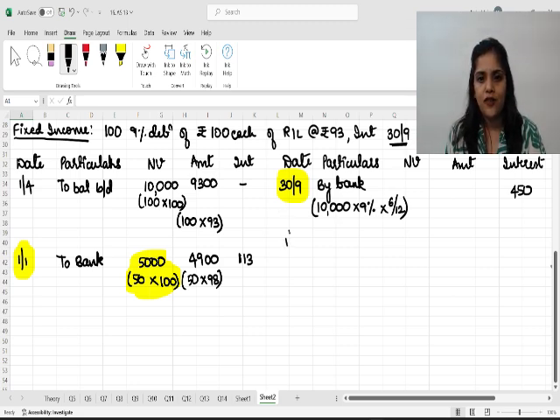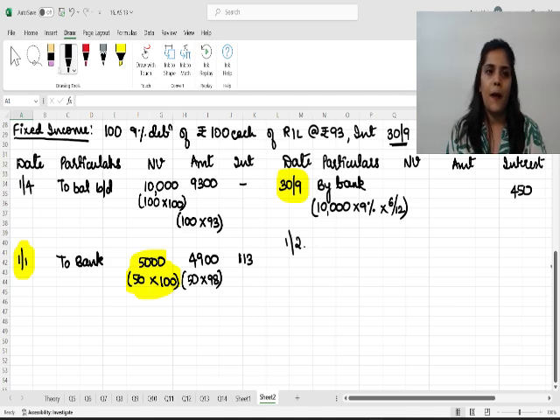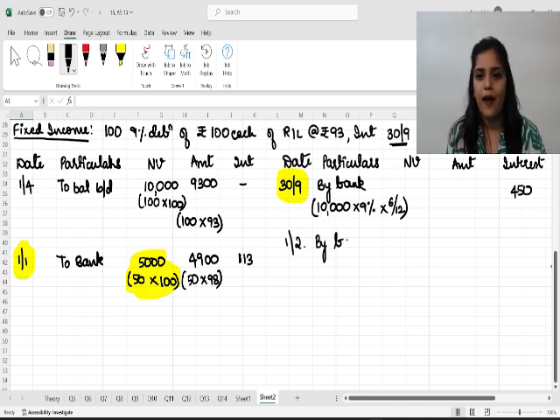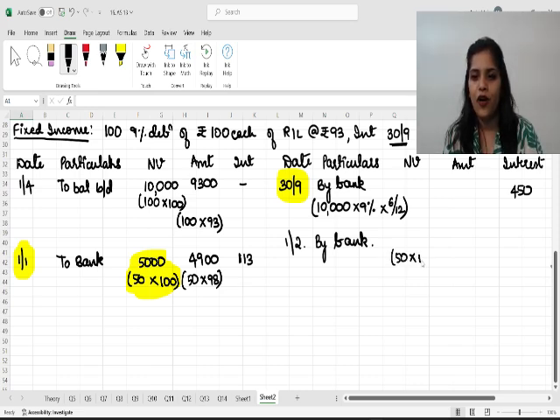Let's say on 1st February, the company sold 50 debentures of rupees 100 each at rupees 99. Then how will we calculate? So we write here by bank. We are selling, so obviously we will receive money: bank account debit, investment account credit. Nominal value 50 into 100, which will be 5,000. We sold it for rupees 99.